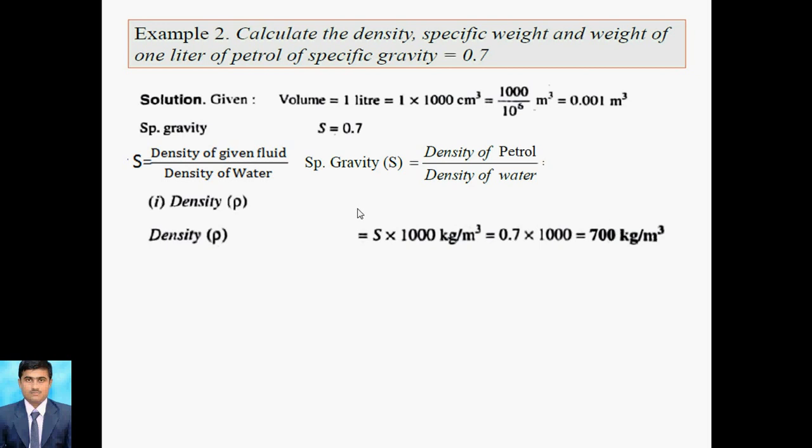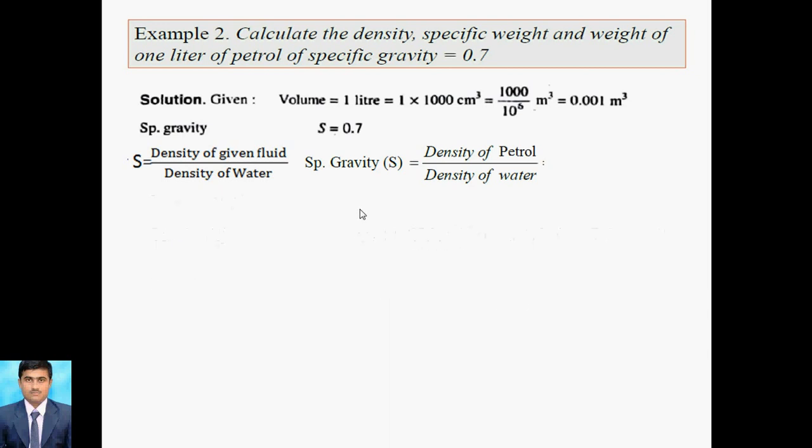Again I repeat: the standard formula is specific gravity is the density of the given fluid divided by the density of water, because it is related to liquid. You can modify it here: specific gravity is equal to density of petrol divided by density of water.